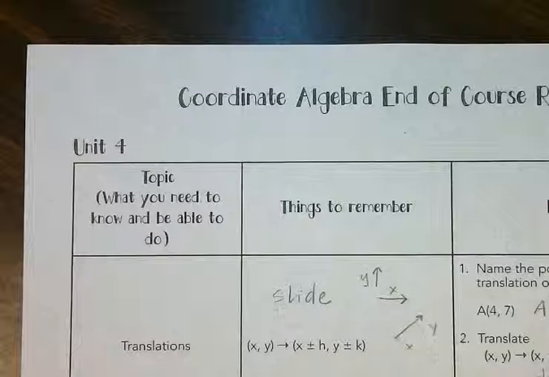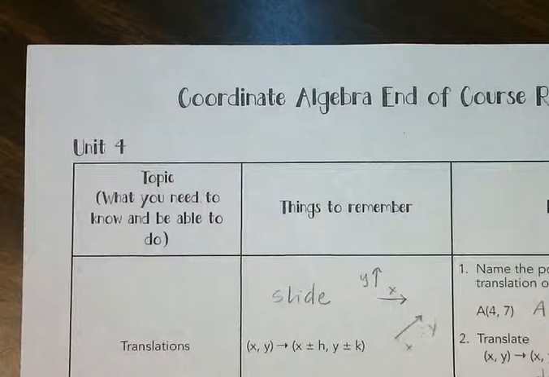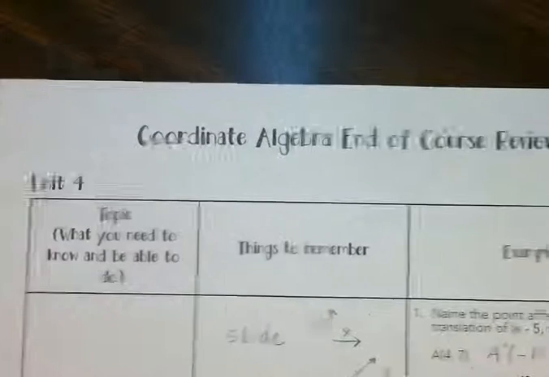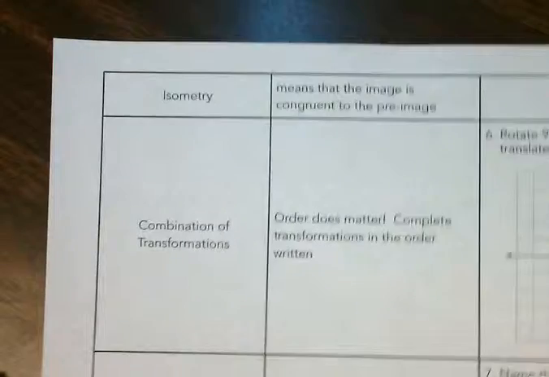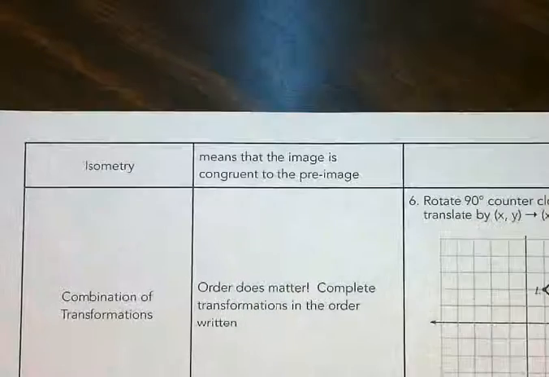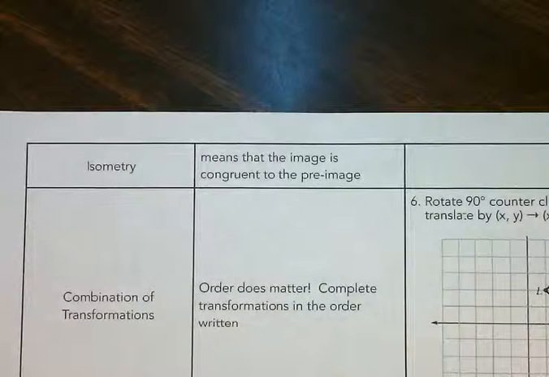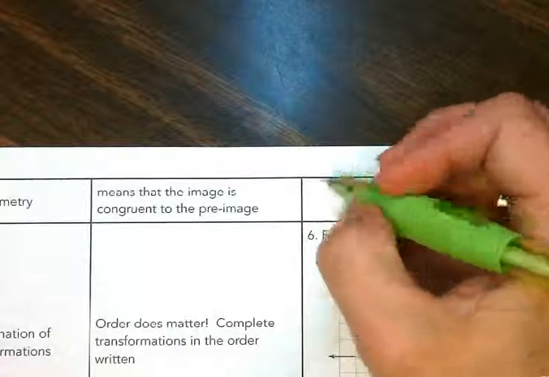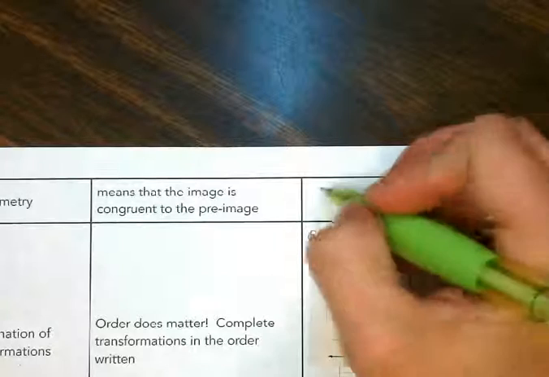Okay, video 2 for Unit 4, which is on the transformation. So we're on the back of your chart. This was just a reminder of the vocabulary word isometry. That means that the image is congruent to the pre-image. And that happens on translations, reflections, and rotations.